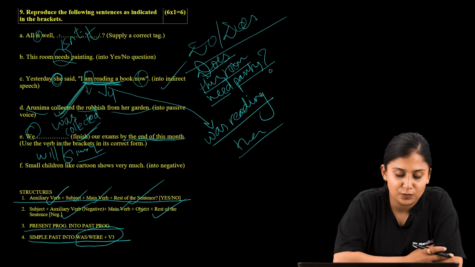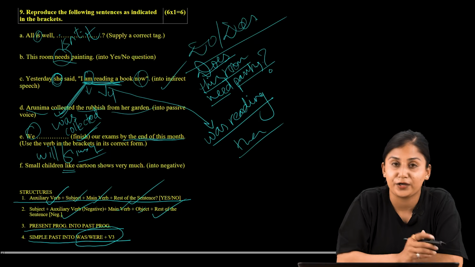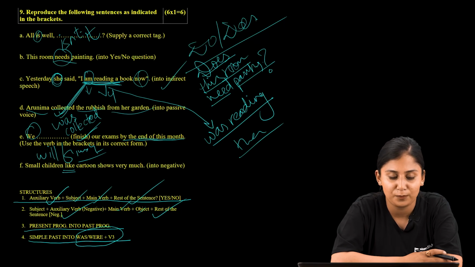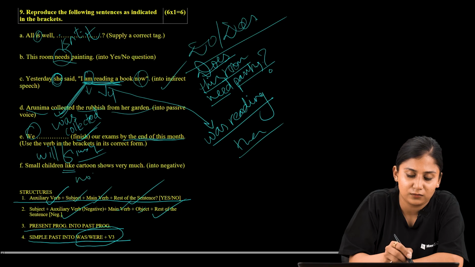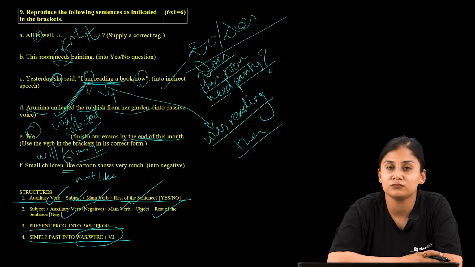So here like is the verb. Now we are supposed to change this like into negative form. Small children like cartoon shows very much. What would be the negation of the like? Not like or dislike. So now small children, they dislike cartoon shows very much.